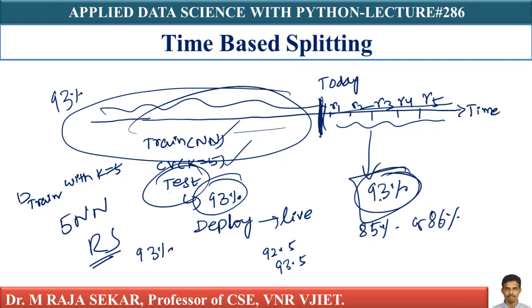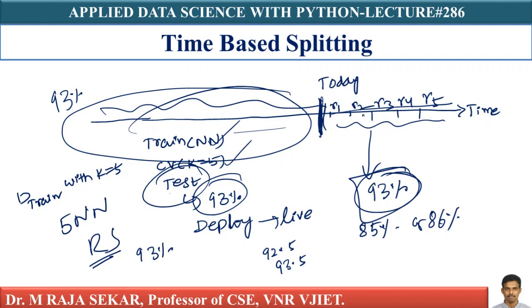I have seen this happen many times in my career, especially when you do random splitting, random sampling. Let me explain why that happens. What is the reason? Which factors affect not getting 93% accuracy on future reviews, on tomorrow's reviews?